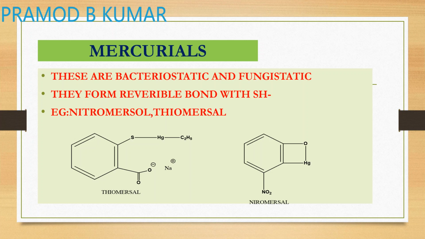Nitromersal, see, it's a nitrobenzene, and it has got a four-membered ring containing oxygen and mercury which is fused with your benzene. It's a four-membered ring containing oxygen and mercury attached to your benzene. This is nitromersal. So these examples come in your exams.